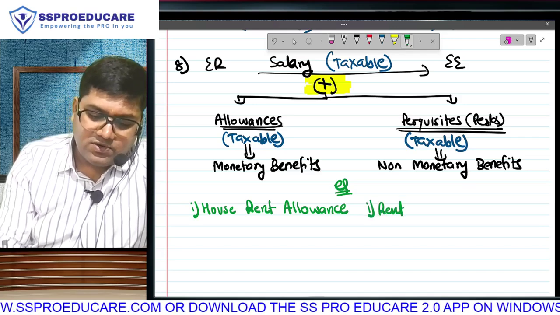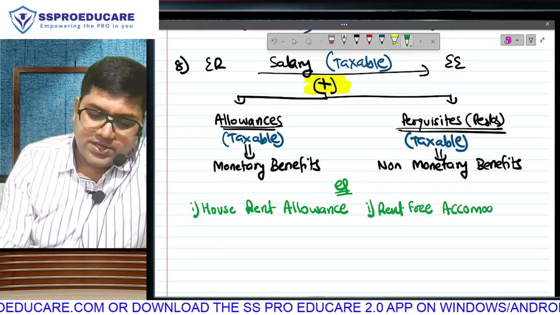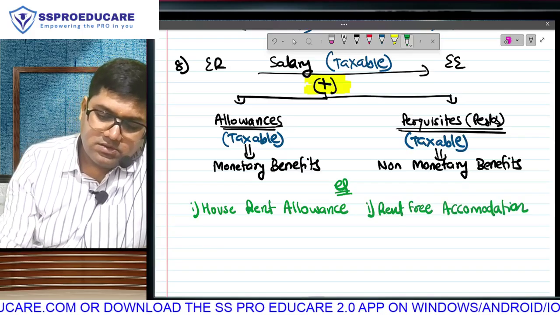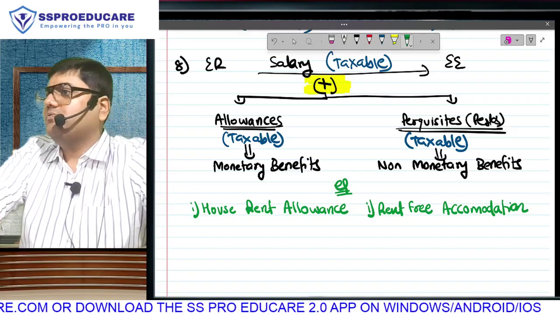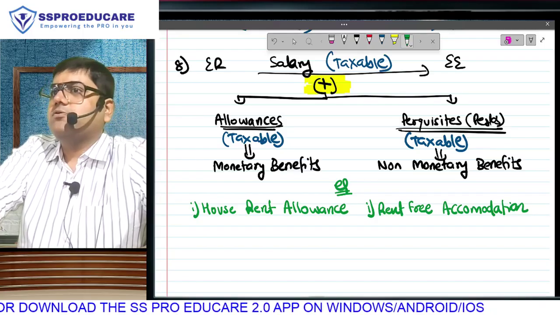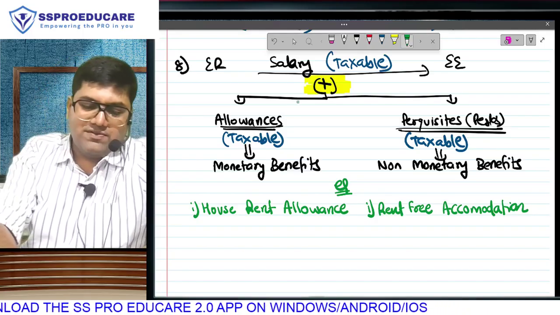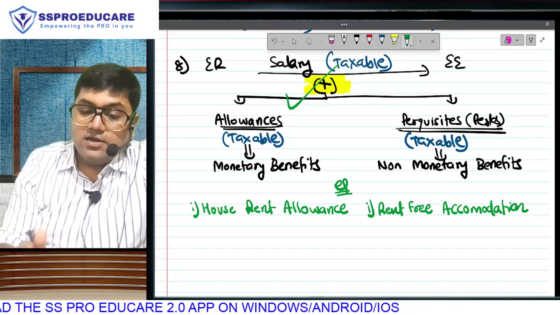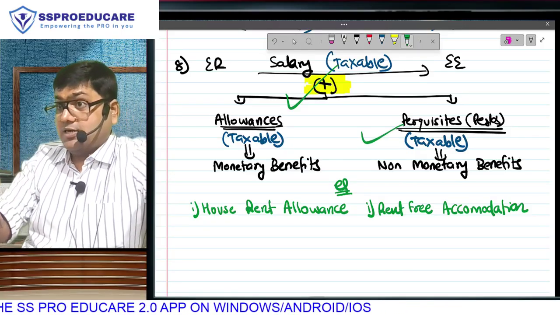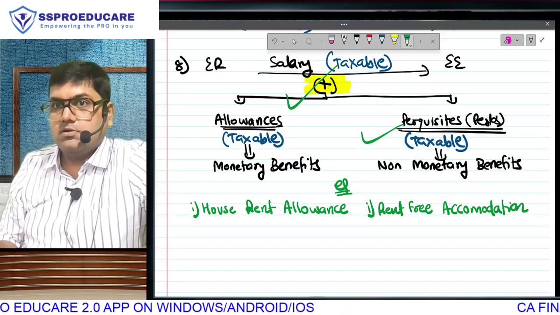We call it something called a rent-free accommodation. It's a rent-free accommodation, a place to live. That's a perquisite. Question 1, is this over and above salary? So you agree with the plus sign. Second, this value is also taxable. Understand the maths here. Is your boss giving you a house to live in?